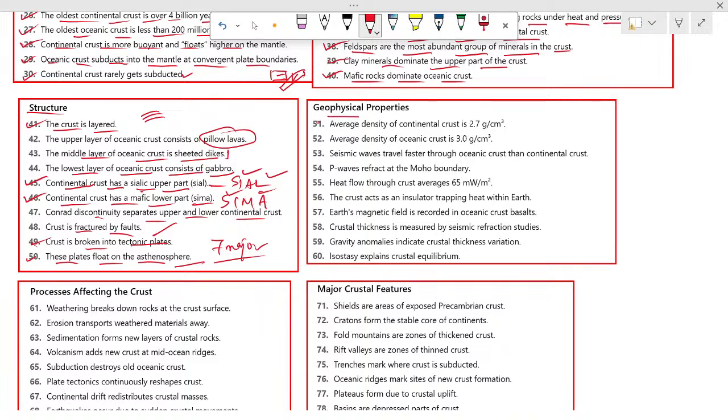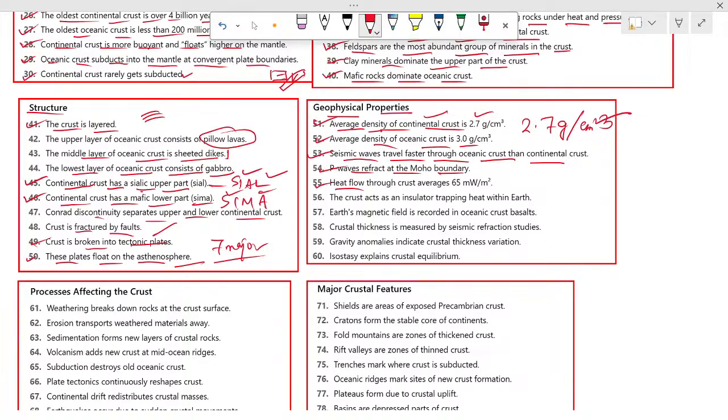So, geophysical properties. 51: average density of continental crust is 2.7 gram per cubic centimetre. Remember this. 52: average density of oceanic crust is 3.0 gram per cubic centimetre. 53: seismic waves travel faster through the oceanic crust than continental crust. P waves reflect at the Moho boundary.